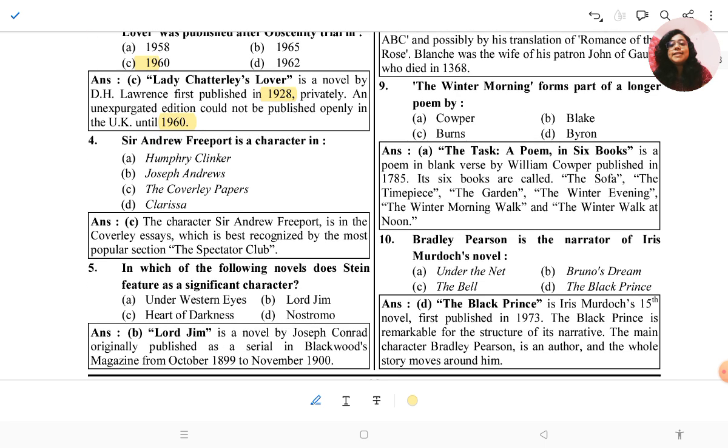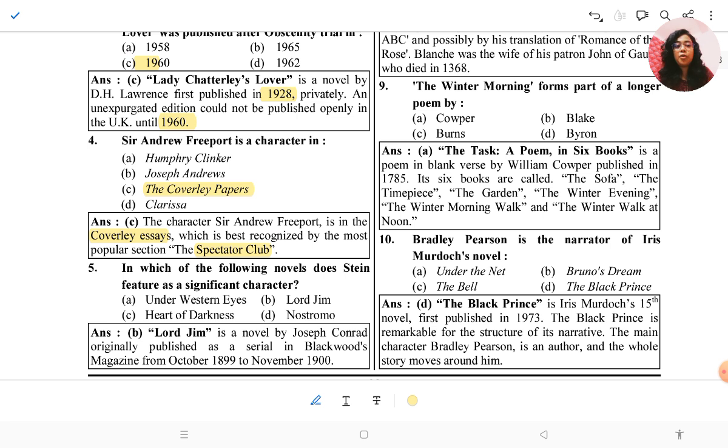Then the next question: Sir Andrew Freeport is a character in the Coverley Papers. Sir Andrew Freeport is a character in the Coverley essays, which is best recognized by the most popular section, the Spectator Club.